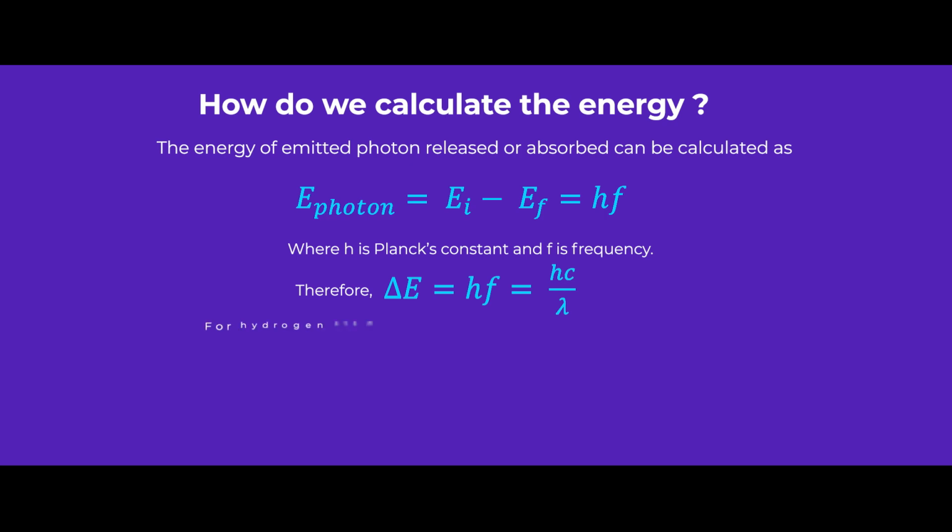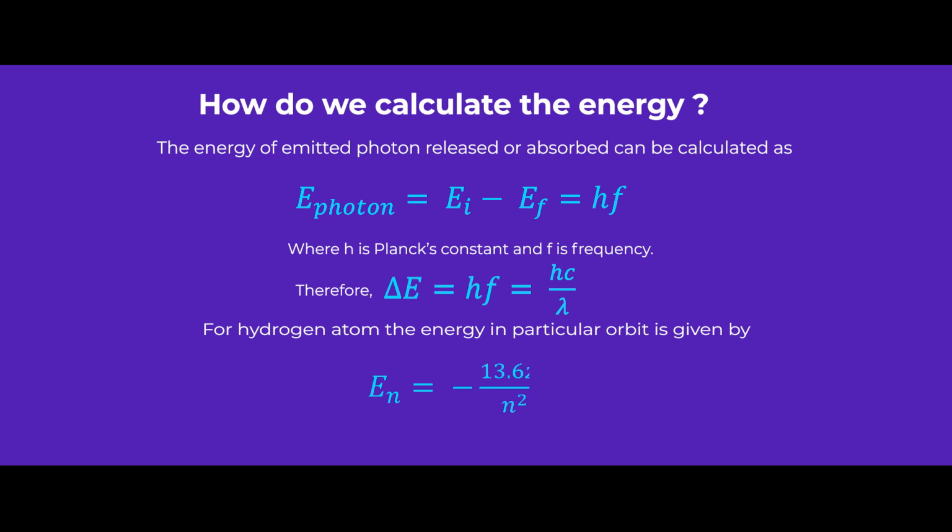However, in the case of a hydrogen atom, to calculate the energy of an electron at a particular level, that is for the n level, we can apply this formula. En, where E is the energy and n is the energy level, is equal to negative 13.6 Z squared over n squared eV, where Z is the atomic number and n is the energy level. As we have seen in the video, the energy level of the electron in the first state, that is the ground state, when n equals 1, is 13.6.